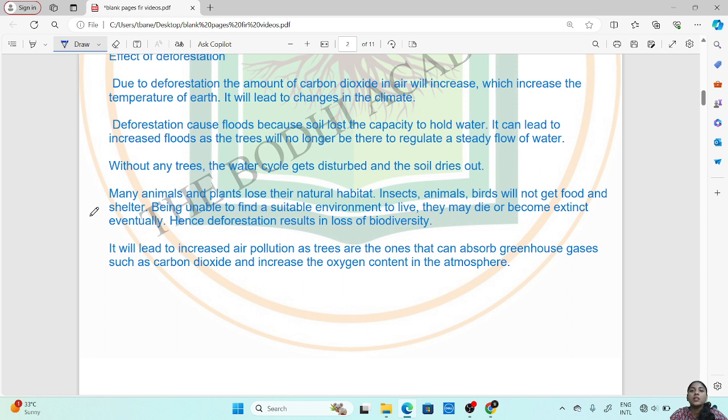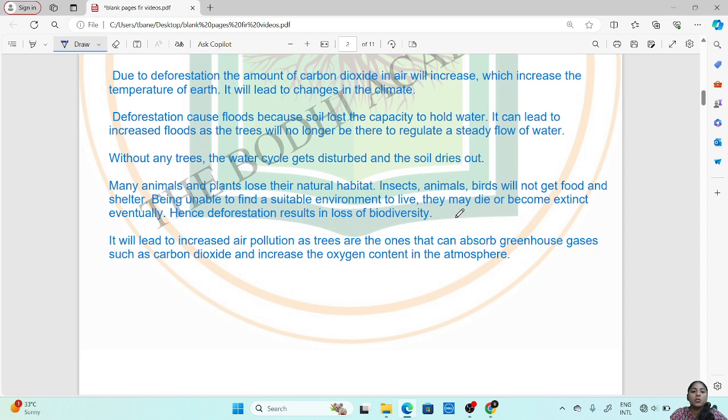So, it will be very hard for the wild animals to survive without their habitat because they are completely dependent on the forest for their food, shelter, everything. When these forests are taken away from them, it will be very difficult for their survival and they will become extinct and they will die. So, hence deforestation will result in loss in biodiversity. Thus, with the extinction of these animals, there will be loss of biodiversity.